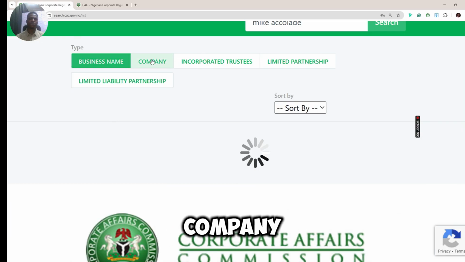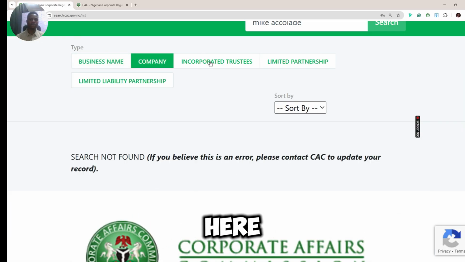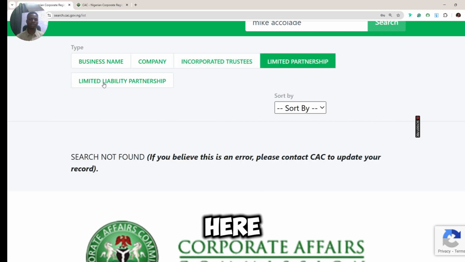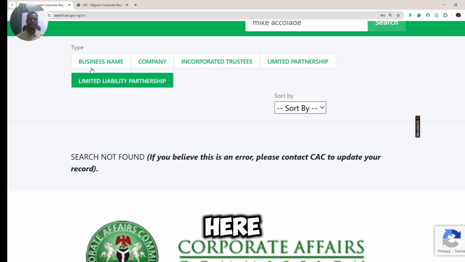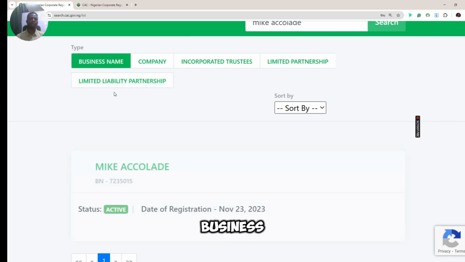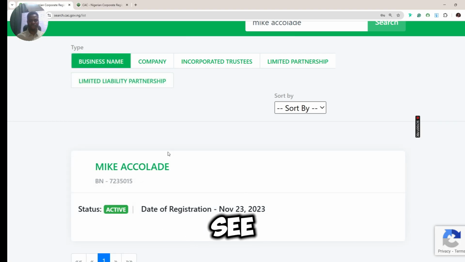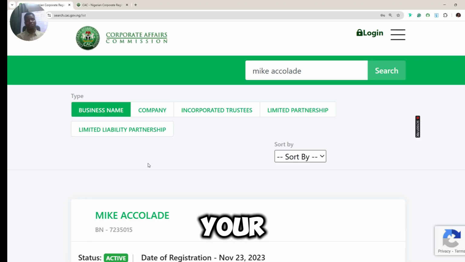So now let's go to company. You can see it's not in here. Incorporated trust, nothing is here. Limited liability partnership, nothing is here. So all you have to do is go to business name like this. You'll be able to see the date that it has registered. Then if it's still active, like it's still active right now, see, it's active, like Elon Musk. So that's how to confirm if your name has registered.